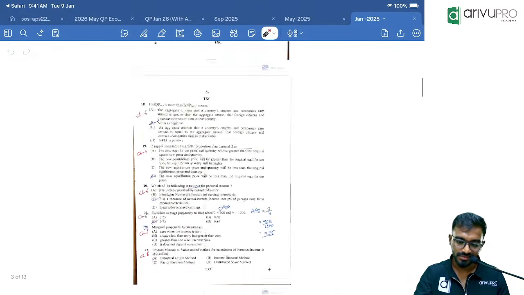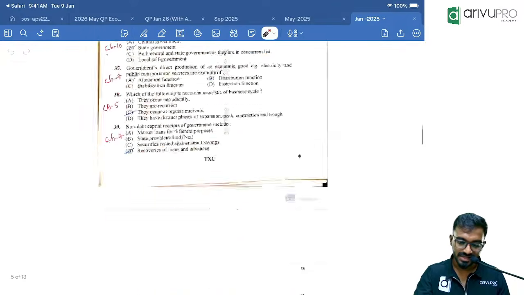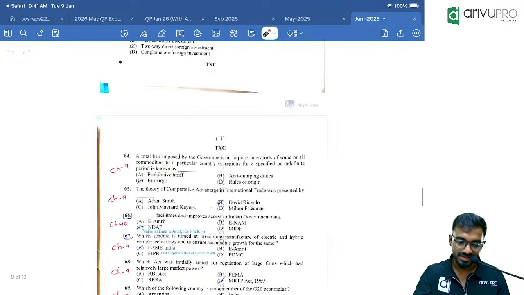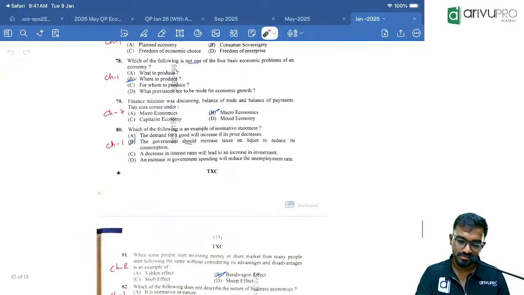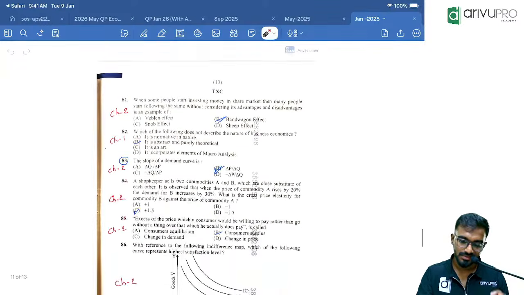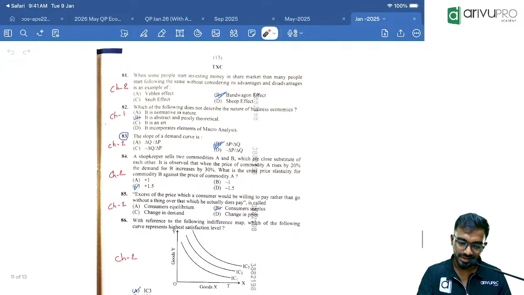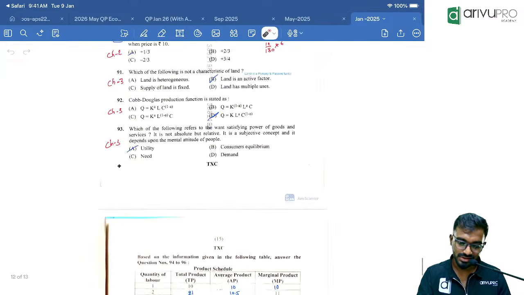Okay, look at the board. I will show the question. See, like this chapter 1, it will be everything at one place in a few attempts papers. Normative, yet to do that. I will show those questions.